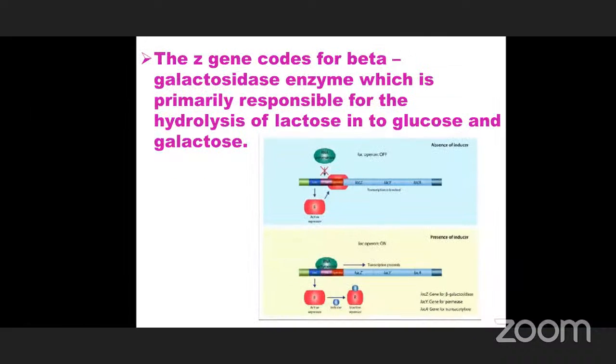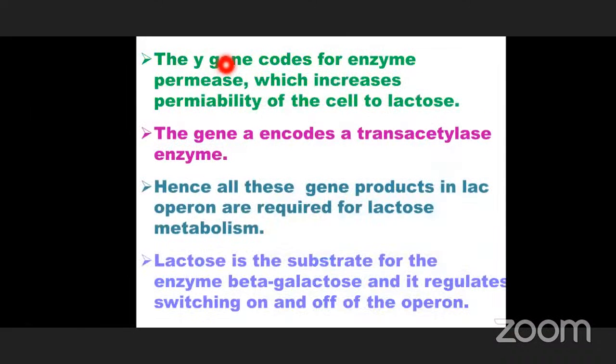The next structural gene, gene Y, codes for the enzyme permease, which increases the permeability of the cell to lactose. Permeability means this permease enzyme allows the cell into the lactose medium.